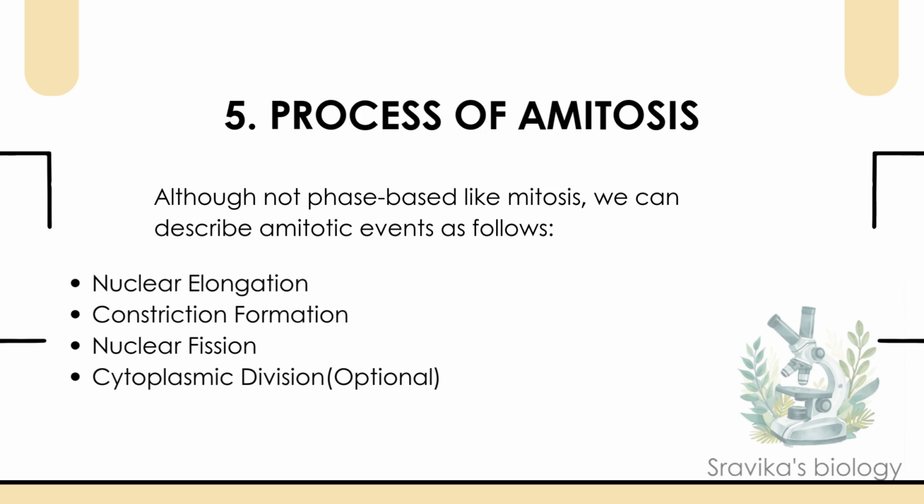Process of amitosis. Amitosis does not have phases like prophase or metaphase, but we can describe it in steps: nuclear elongation, constriction formation, nuclear fission, and cytoplasmic division, which is optional.